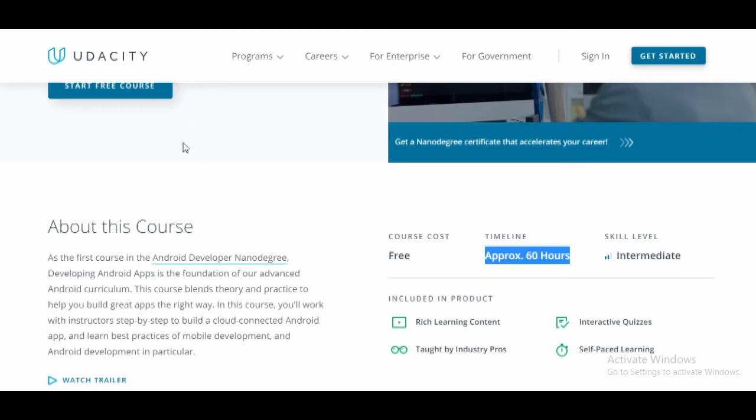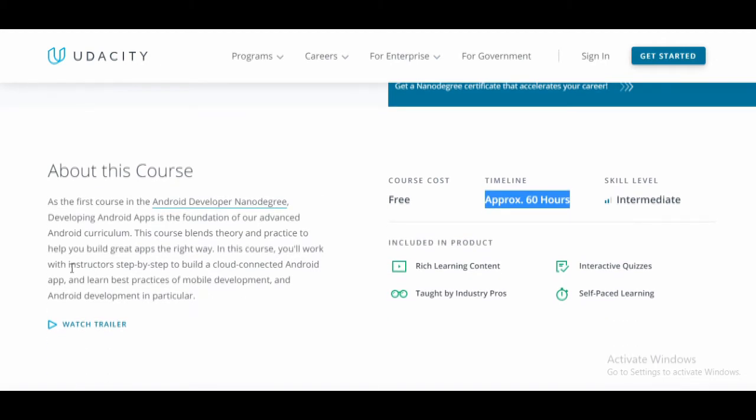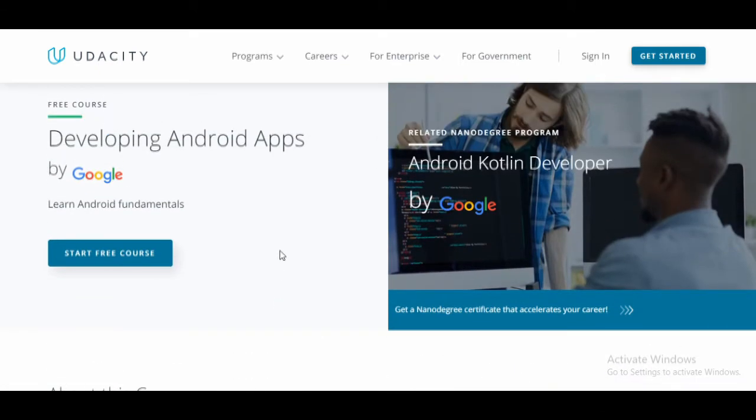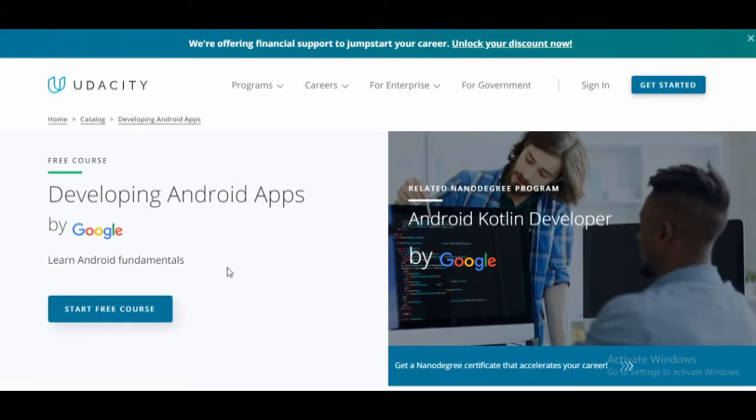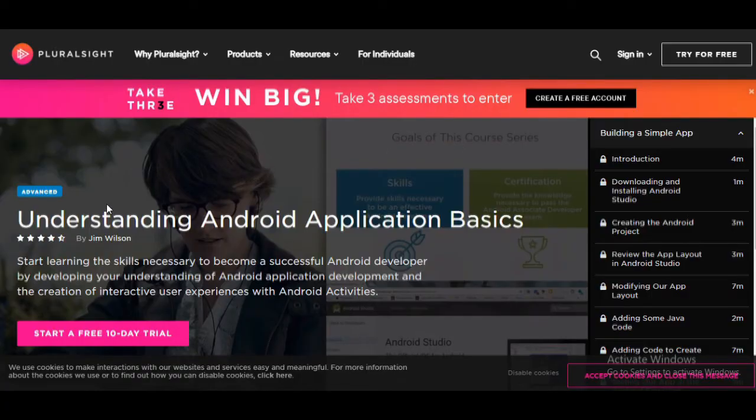The course provider is Udacity. You will work with the instructor step by step to build a cloud connected Android app. This is just a best course for intermediate learners. If you are a beginner and you know the basics of Android, then this course is best for you. And the cherry on the cake is that it is a free course. You can enroll anytime. So this is a course that I will suggest you go through because it is offered by Google.